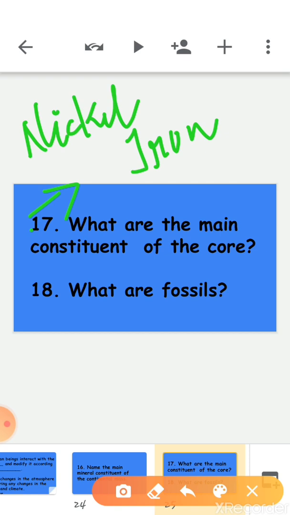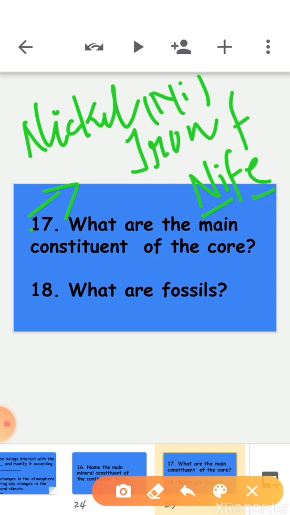It is usually known as NiFe, N-I-F-E. Ni, that is nickel, and Fe, that is iron or ferrous. So nickel and iron are the main constituents of the core. Is it clear?